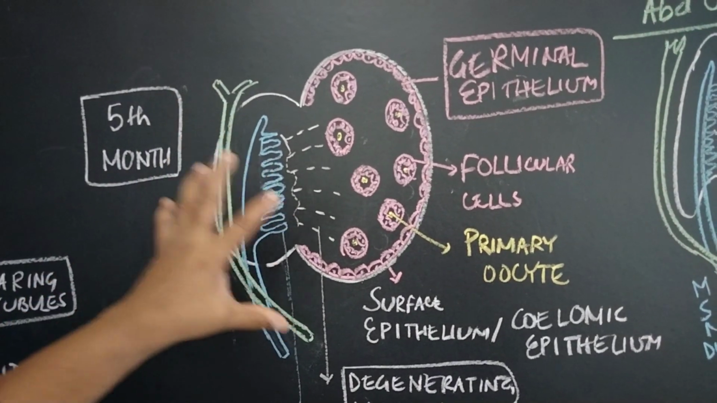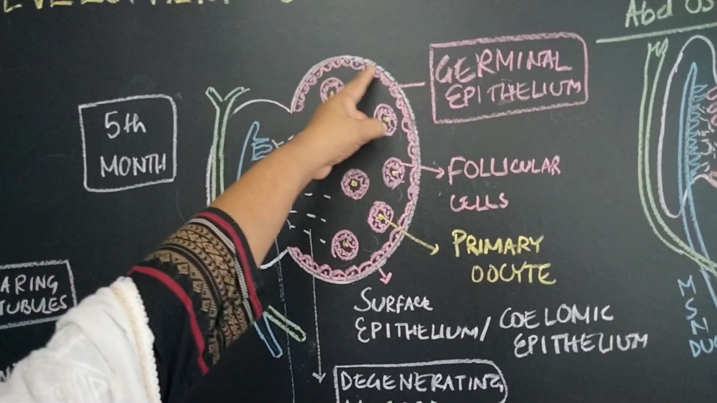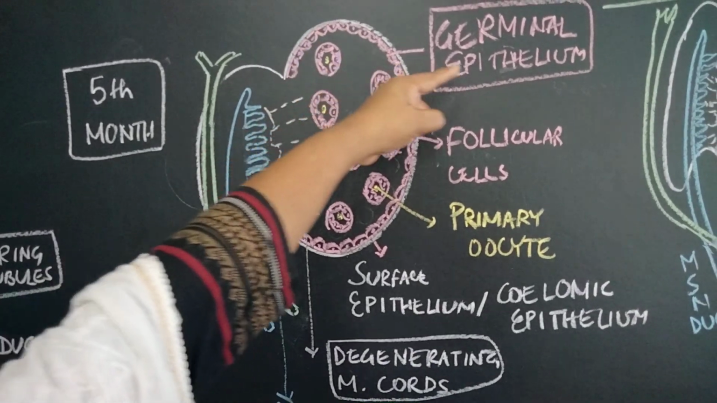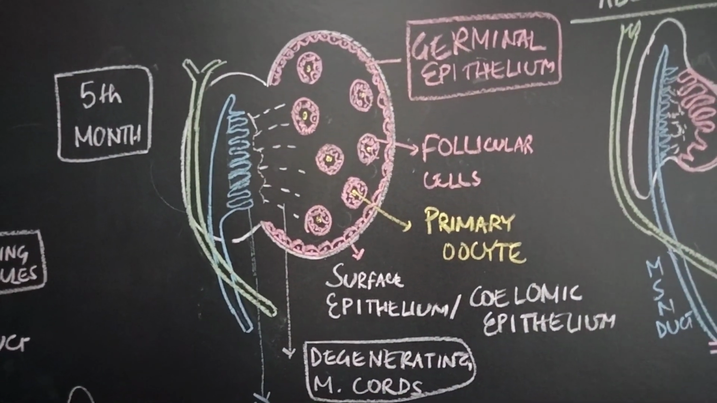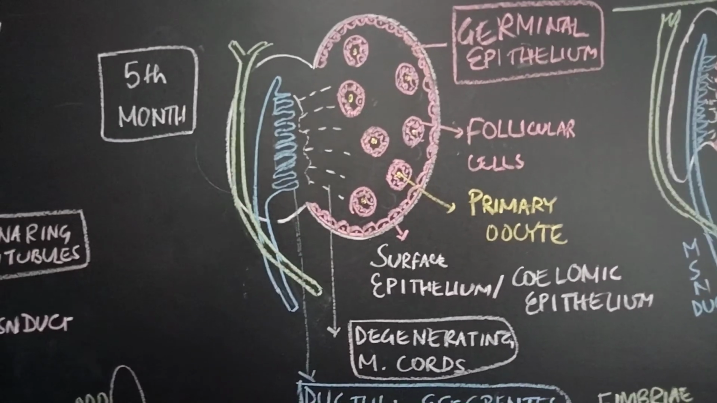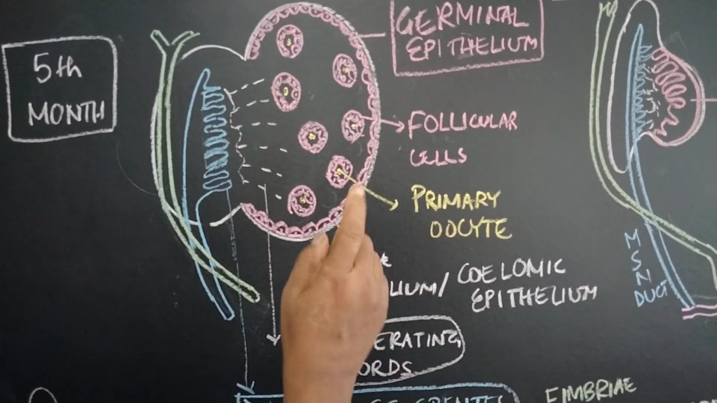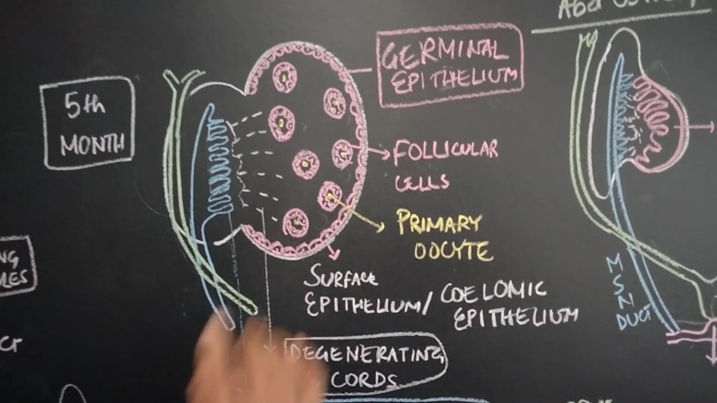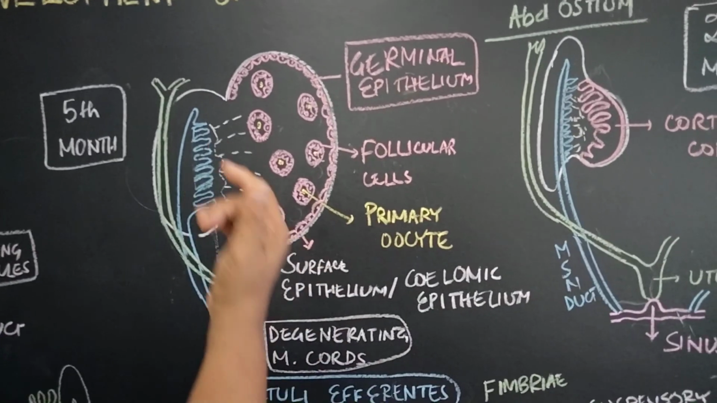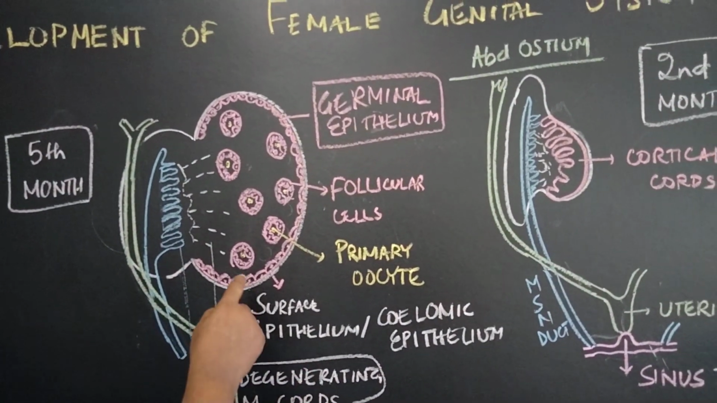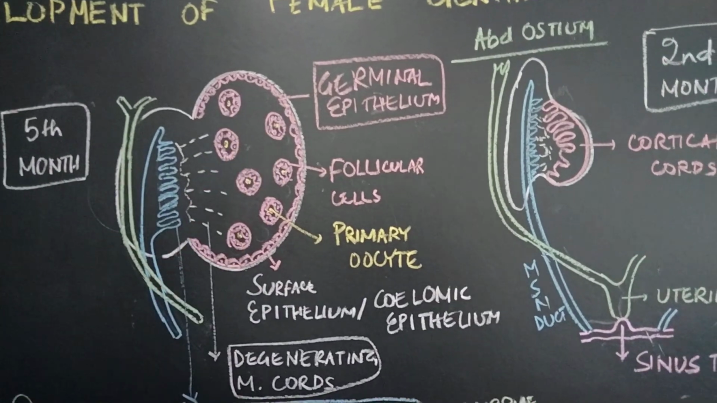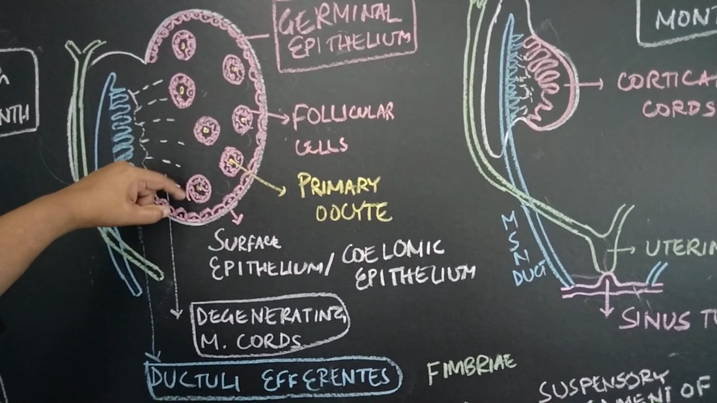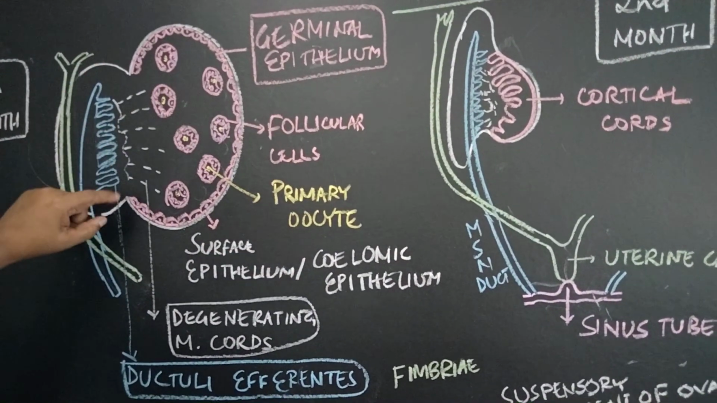Now this is the picture of the 5th month of the developing ovary. This is the coelomic epithelium, also called the surface epithelium, which is lined by cubical cells, and this is called the germinal epithelium, because the covering of the ovary is derived from the surface epithelium, or coelomic epithelium, which is cubical in nature. Then we will see the cord cells forming the follicular cells, and within the follicular cells the primordial germ cells will be deposited, which is called the primary oocyte.